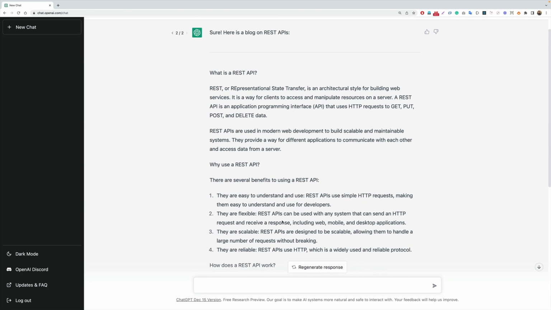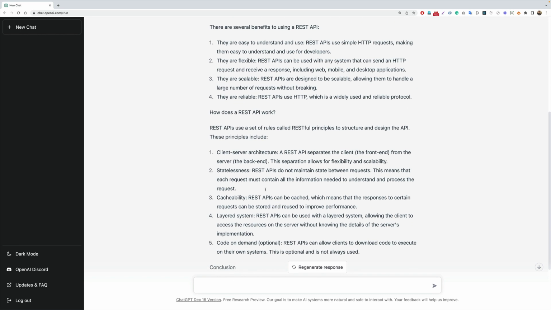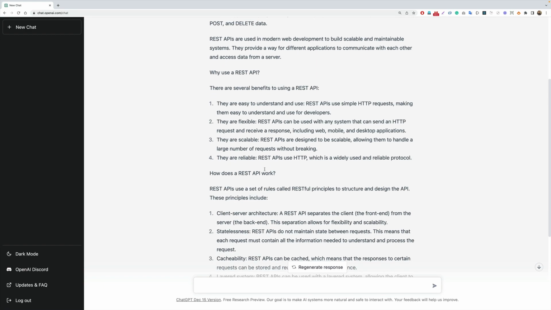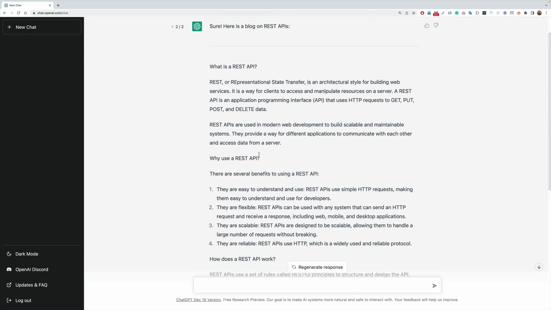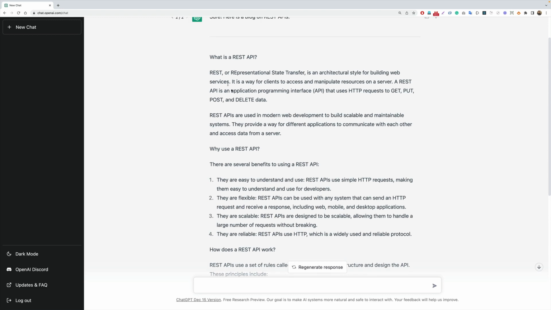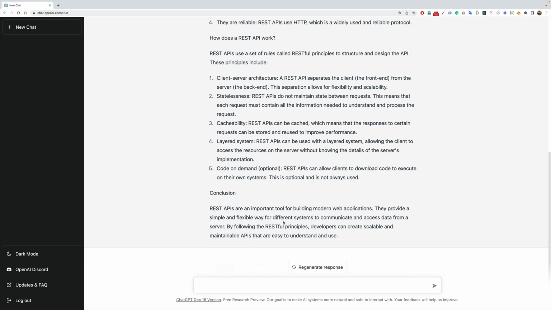So we see here that within a matter of seconds, it wrote us a blog on REST API. And it can write a blog on anything. I'm focusing on REST API because I'm a developer and most of my subscribers are developers, so they are mostly interested in this programming stuff. We can see here that we have a pretty good blog about REST API. And again, I can simply regenerate the response to get a different article on REST API, but I'm not going to do so.